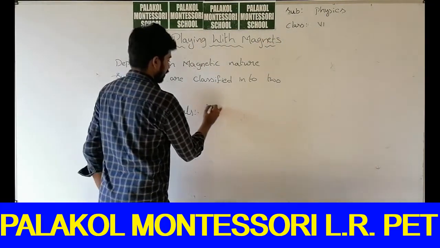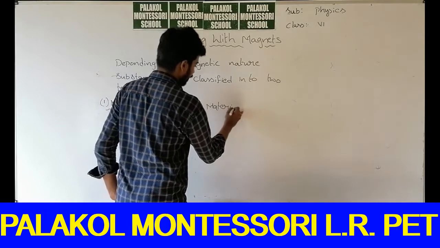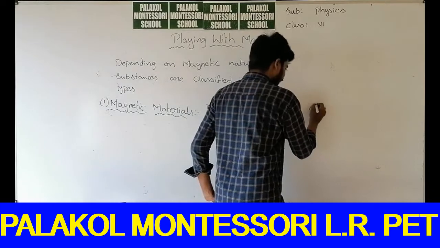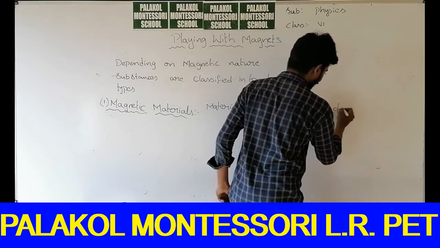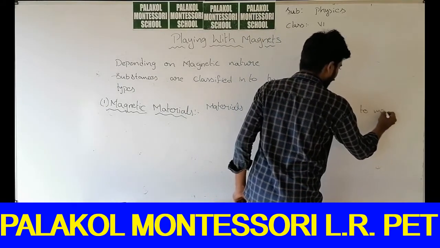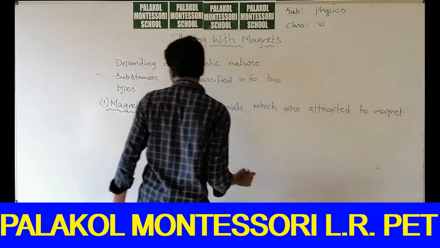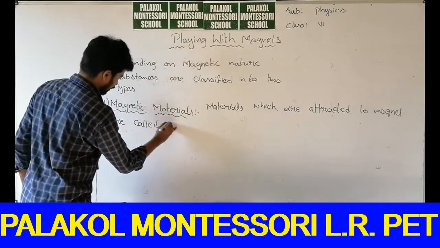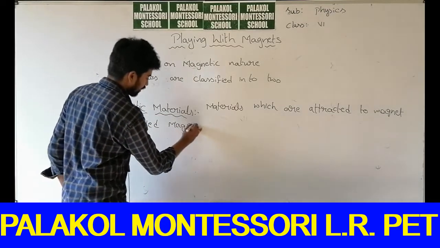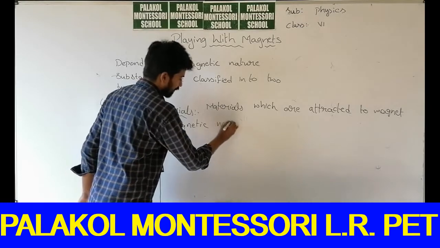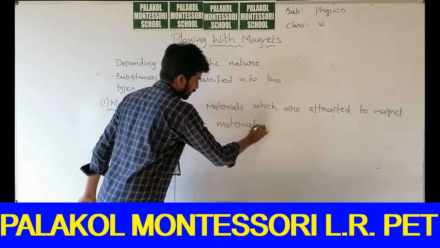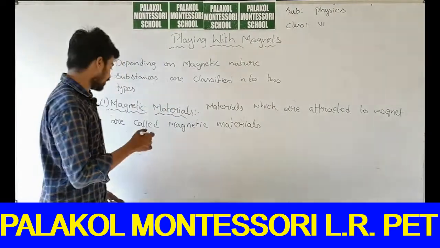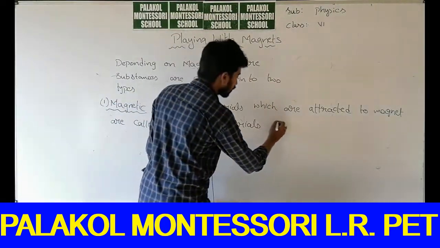Materials which are attracted to a magnet are called magnetic materials. What are the examples?